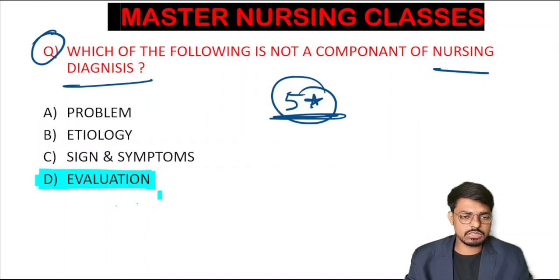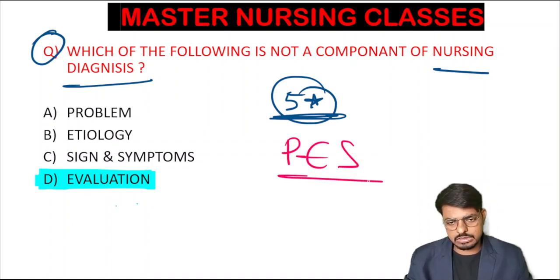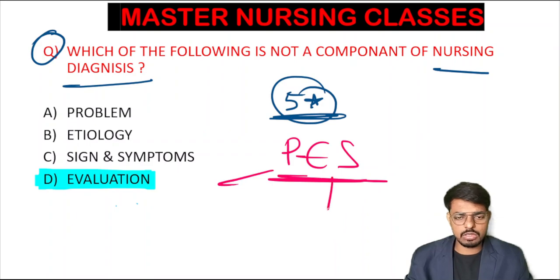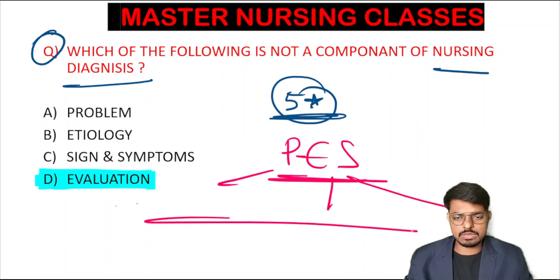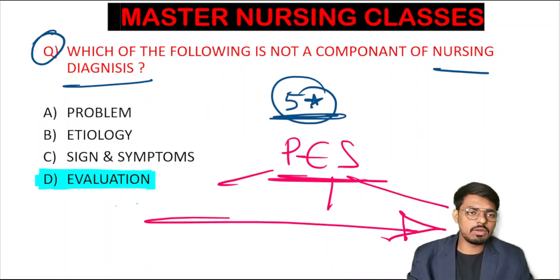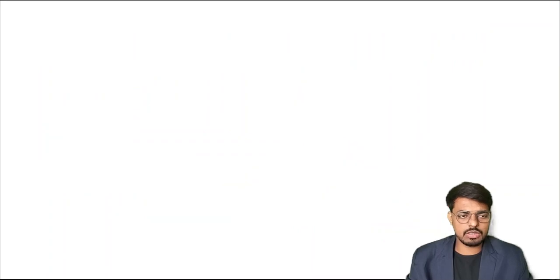We are not considering this one as a component of the nursing diagnosis, where the nursing diagnosis is always based on the PES, the standard mnemonic. That is the problem, etiology, and sign symptom. And the sequence is also this only. First we will mention the problem, then the etiology, and then the sign symptom. I will give an example, and you have to identify the problem, etiology, and sign symptom for the question.